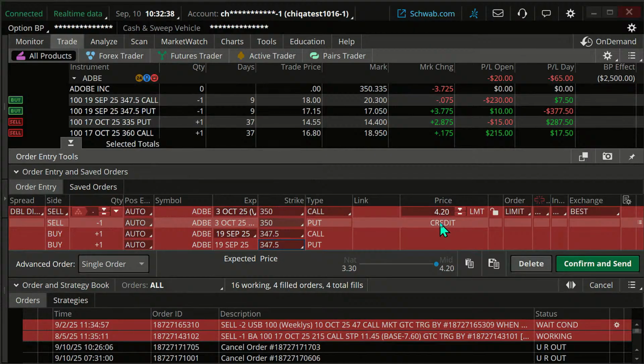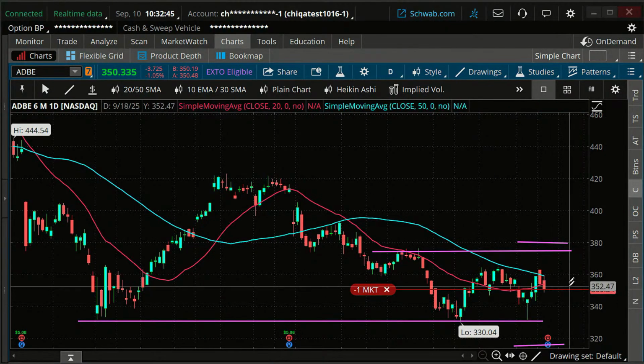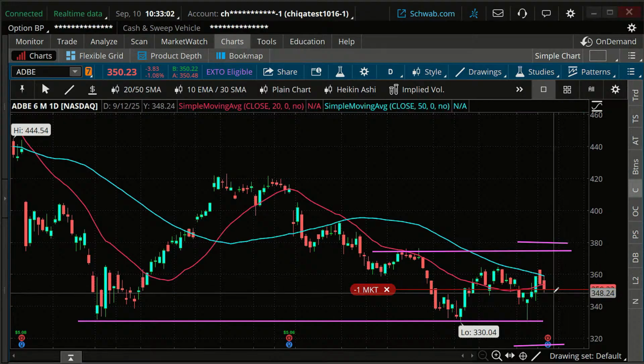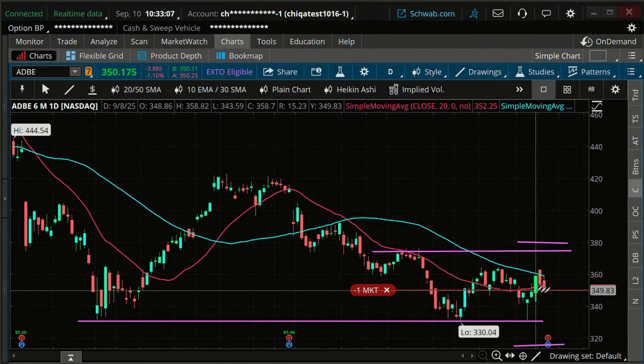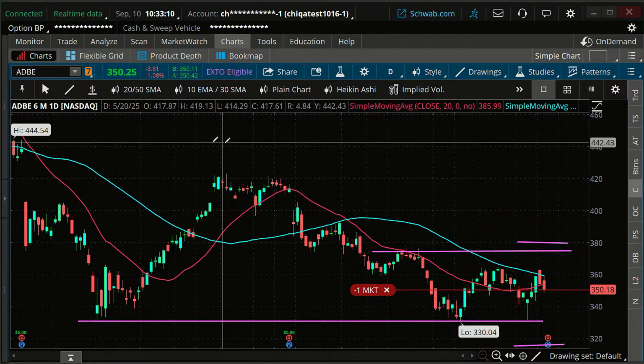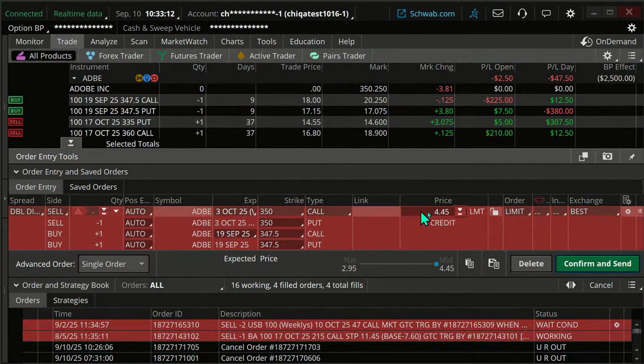Okay. This is a trade that's more of a neutralish trade. If you look at Adobe and you decide, hey, I'm bullish at this point, don't roll it out. Don't roll it just because we're getting near expiration. Don't roll it just because you did this particular type of trade in the past. Roll it because it meets the parameters of the current trade. If the current trade is more neutral, and I think you can make a case, we're kind of channeling here, kind of more neutral right now, then it may make sense to roll that contract. And in this case, it'd be a nice little credit we'd get there on that.